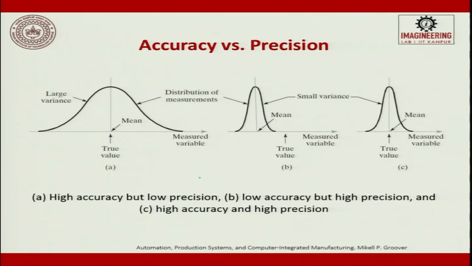So, you can see this is of high accuracy, low precision. The next one is low accuracy but high precision, because it is all getting repeated at the same point. Here, if you have a systematic error, you can shift it. The last one is high accuracy and high precision. The mean and the distribution variance are very close by. So, here it is low precision, this is high precision, low precision and high precision.